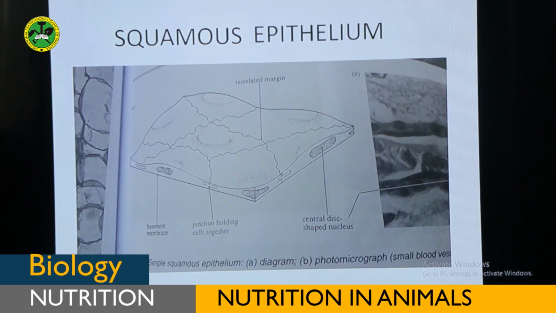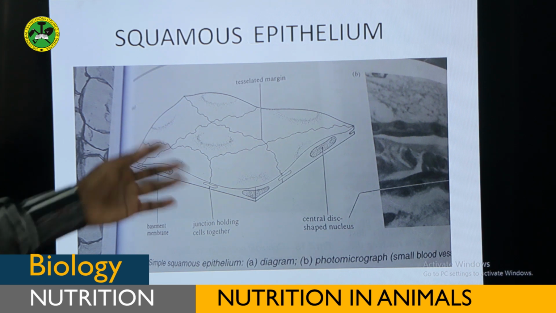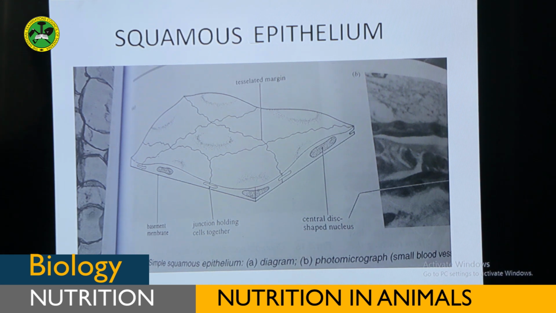Squamous epithelial tissue is made up of thin, smooth, and flat cells. Thinness of these cells facilitates rapid diffusion of material. But again, the smoothness of these cells facilitates the smooth movement of material.